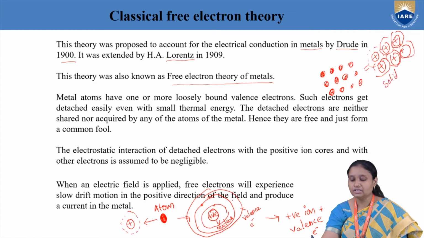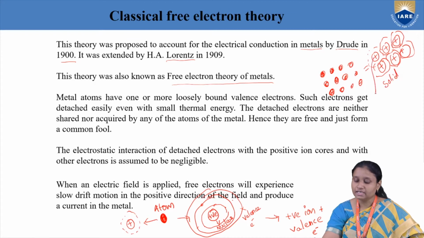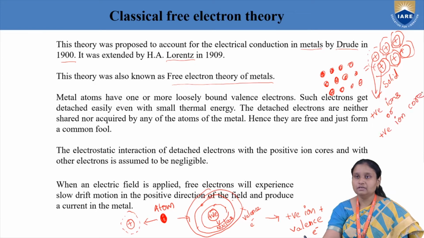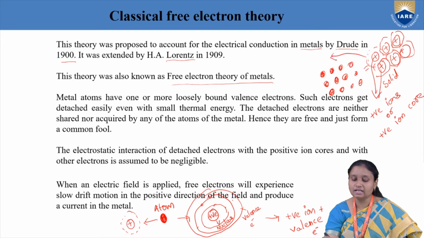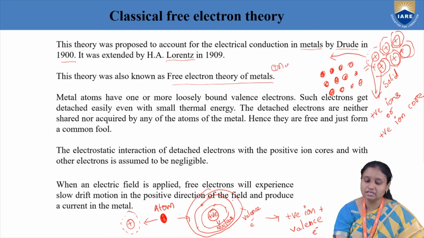What we have here is that a solid consists of an arrangement of positive ions, which is also called the positive ion core. And we have our valence electrons. These are our conduction electrons or valence electrons, as we know that valence electrons only take part in conduction.